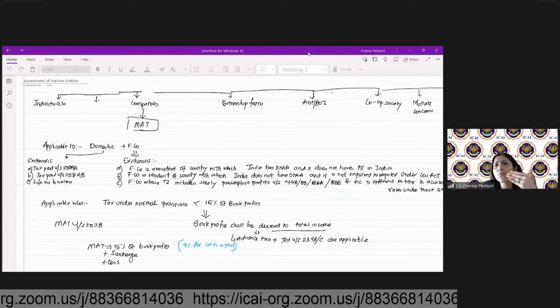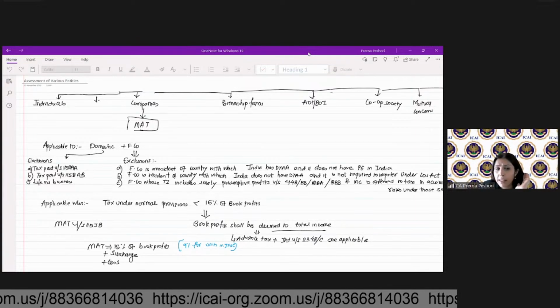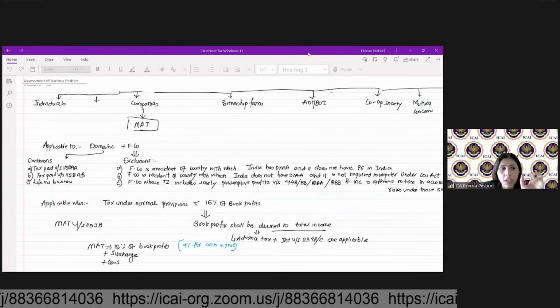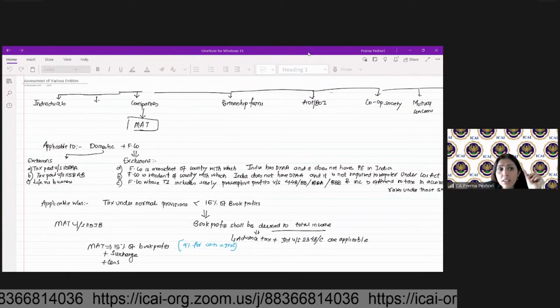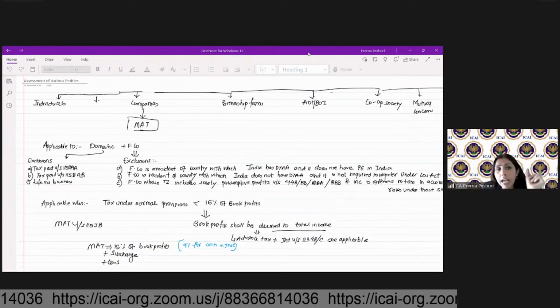So all the provisions which are applicable to total income would also be applicable to the MAT or the book profits, because book profits shall be deemed to be the total income. Now, when I said that the MAT is applicable to both the domestic company and a foreign company.